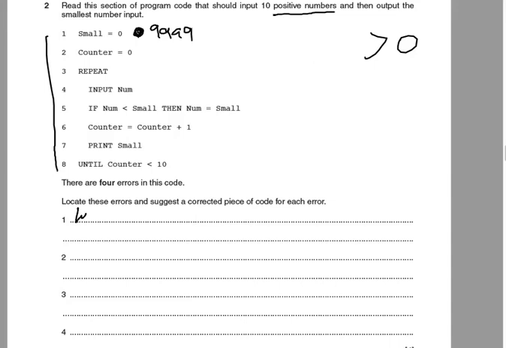So we would say line 1, and it should be a large number, and then we just say small. We have to put what we would correct, so small equals 0. Sorry, not 0. Not 0, it should be 9999. There we are.